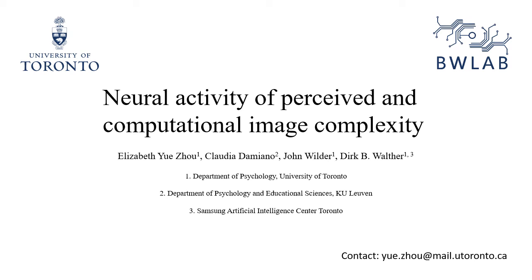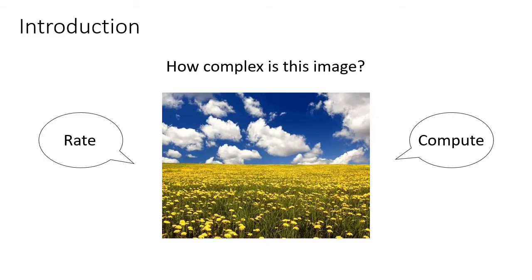The poster I'm presenting is called Neural Activity of Perceived and Computational Image Complexity. Image complexity has been shown to be related to aesthetic pleasure. The question is, how do people perceive the complexity of an image? There are two ways to learn about it: asking participants to rate the image or generating a computational algorithm for image complexity. In this study, we proposed two computational measures and compared them with human ratings using fMRI data from Above 1,000.